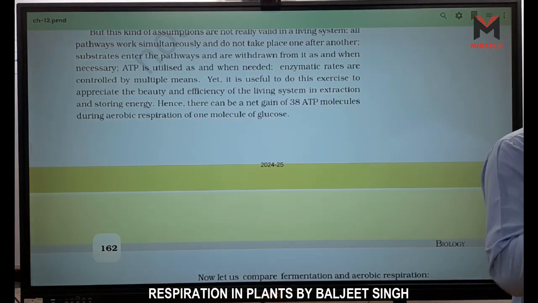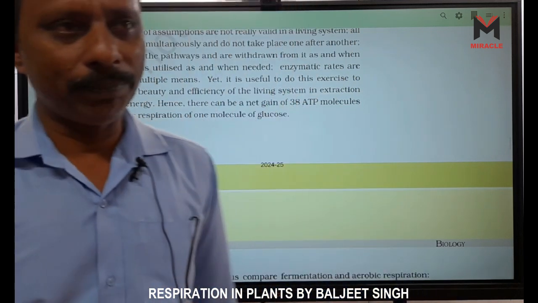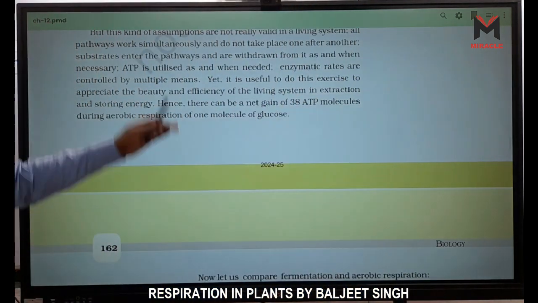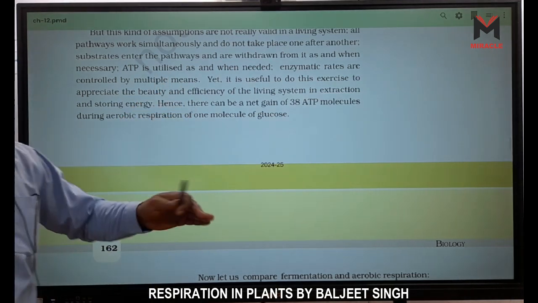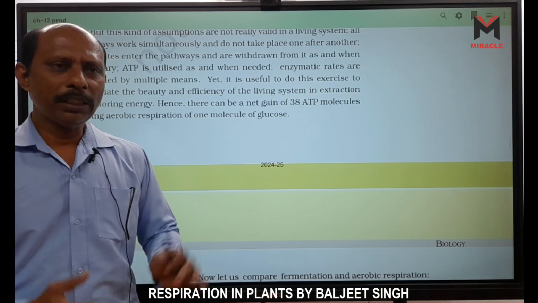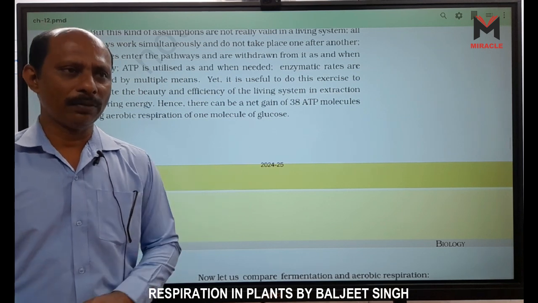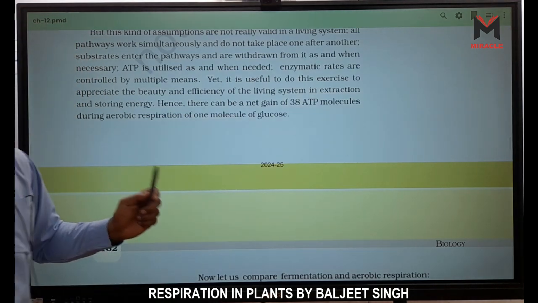So not only one reaction is there, thousands of reactions occur at the same time, right? This is one reaction among them. And ATP is stored and used when we need. So respiration means only the formation of ATP, right? Only the formation of ATP.